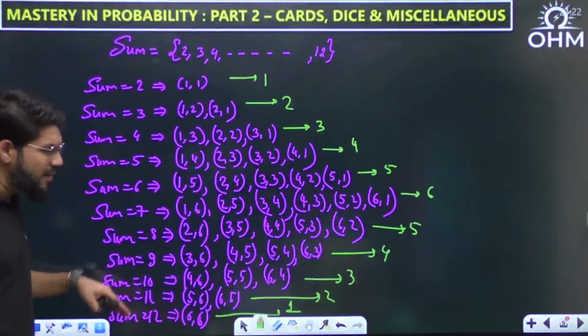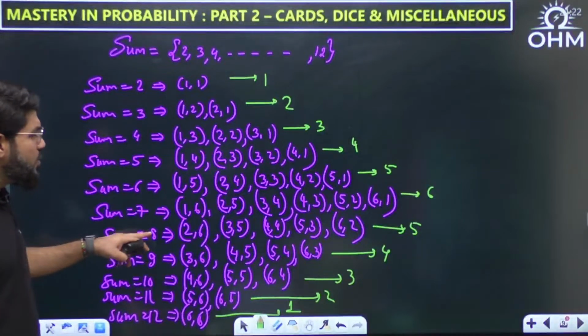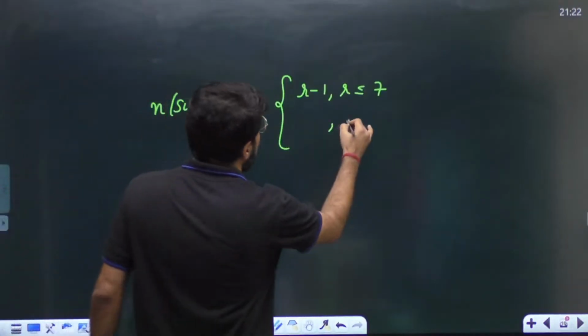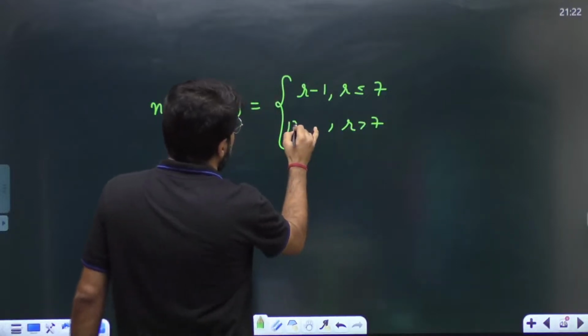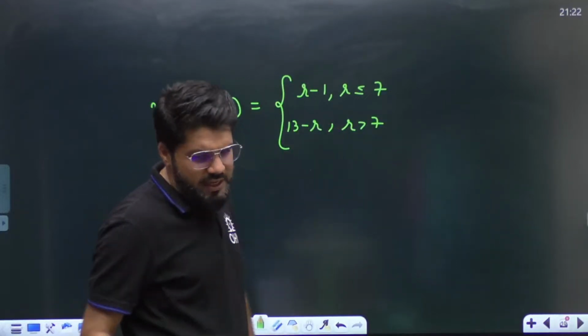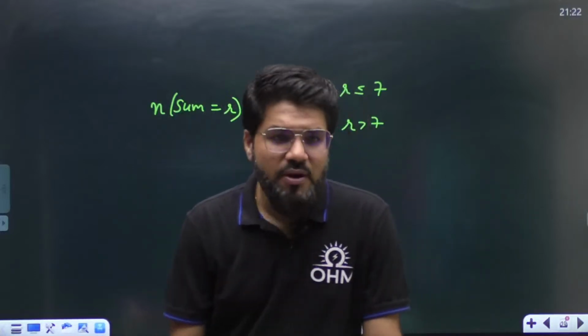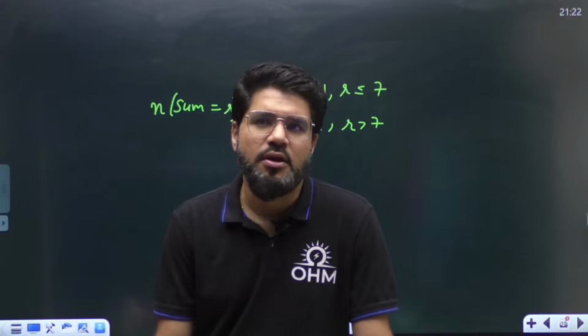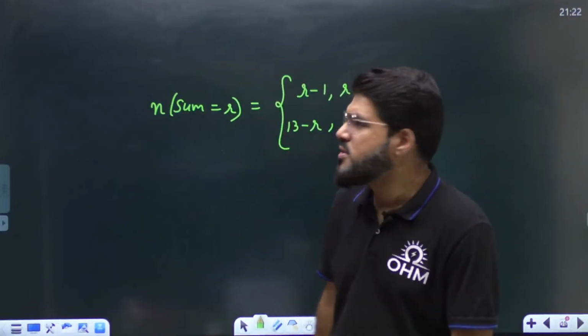But then the pattern again started decreasing. For sum equal to 8, 5 cases. For 9, it is 4 cases. How do we write this? For any value of sum greater than 7, the number of cases will be 13 minus R. It will be good if you remember this pattern because the questions on sum, when a dice is thrown 2 times, are important. You can solve using this pattern.